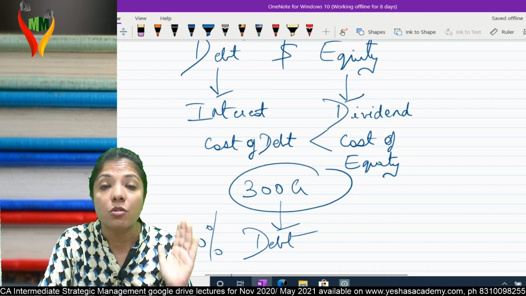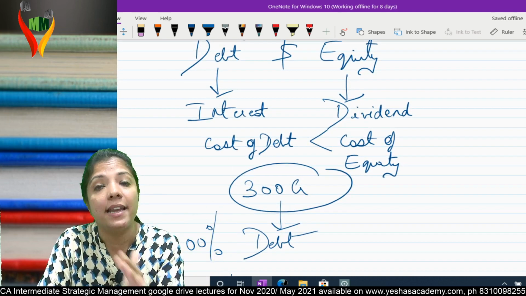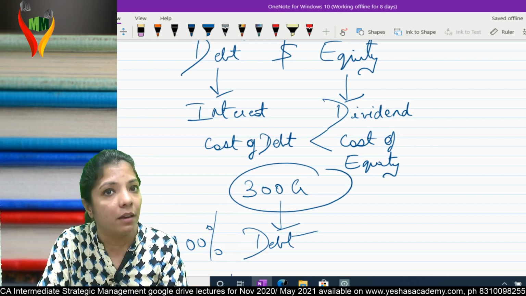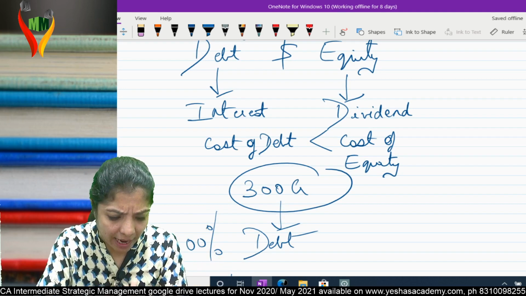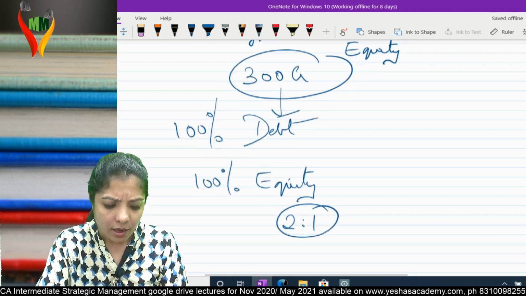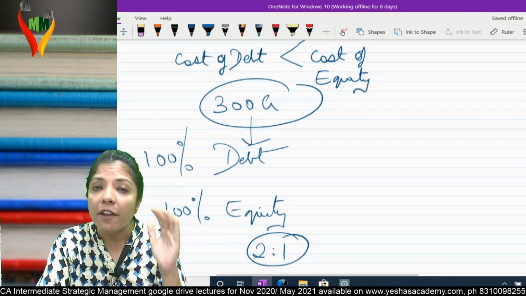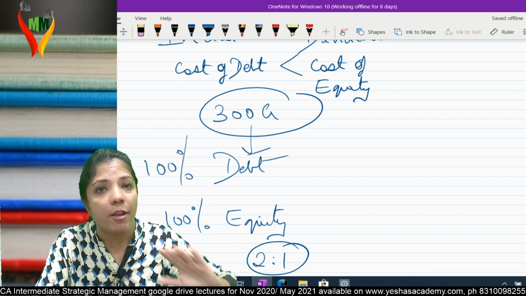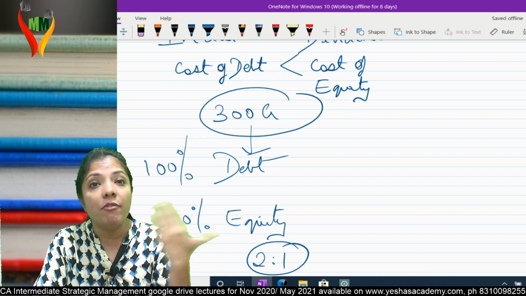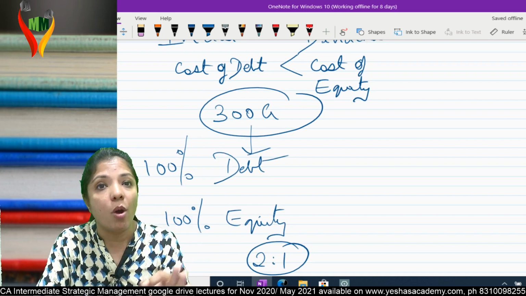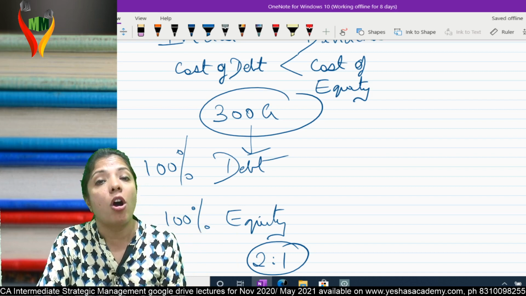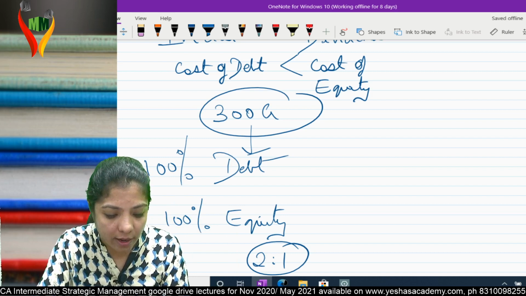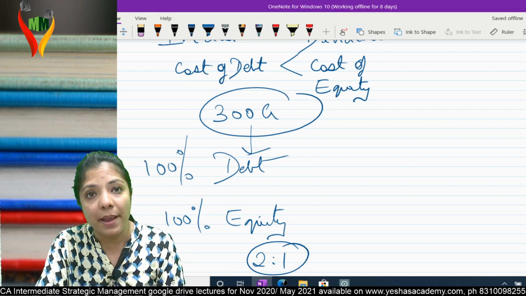In simple words, this is just a finance topic. Your interest will remain the same, but your dividend will keep on changing. Cost of debt means the interest factor will remain the same; cost of equity means dividend, which will keep on changing. Am I clear?